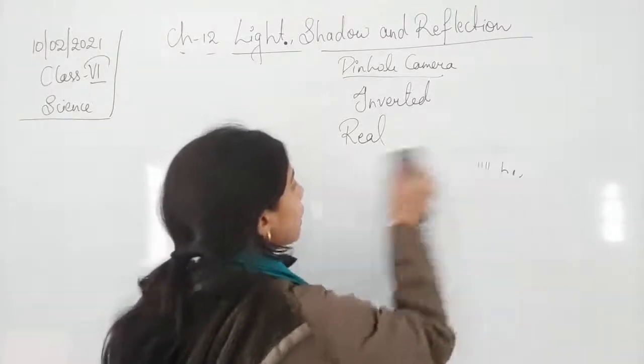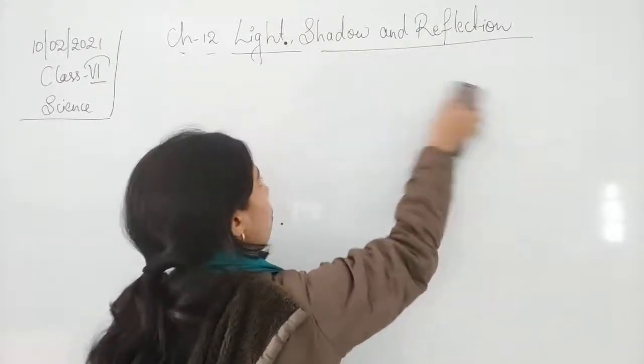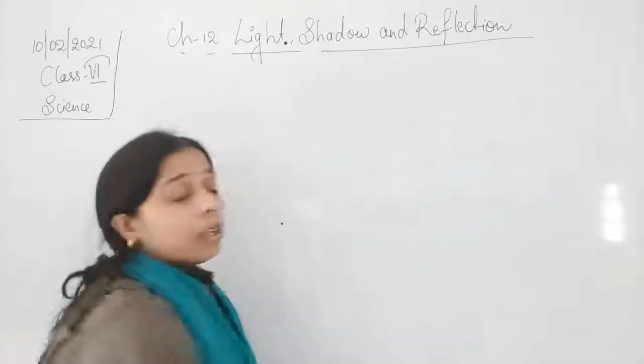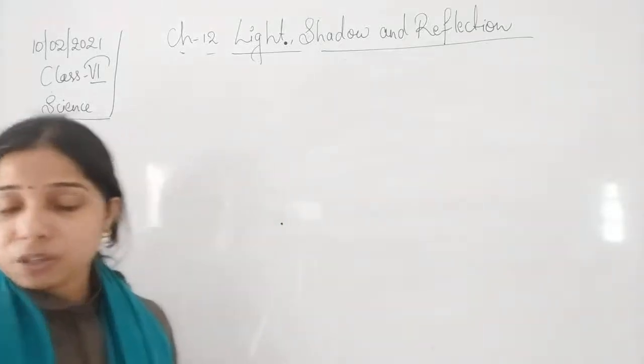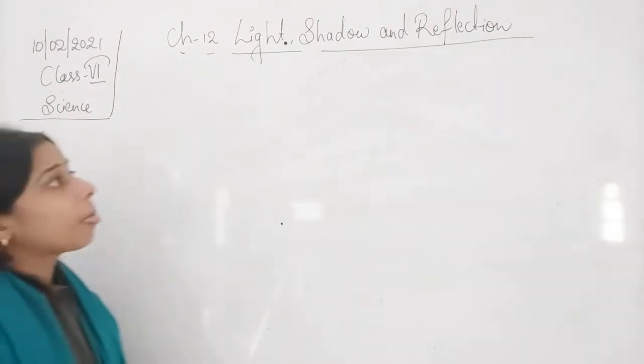Let us try to understand what reflection is, how reflection is important, what kind of reflection there is, what is the importance of reflection, and how reflection helps in the formation of images.